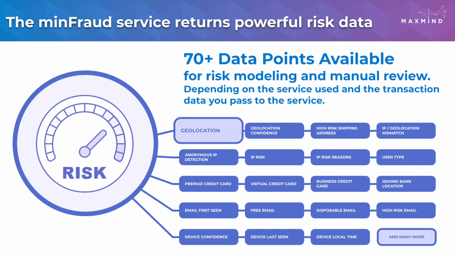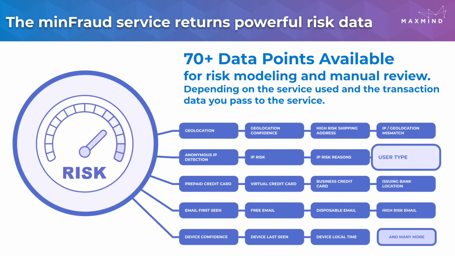For example, one user of the MinFraud service compared the IP geolocation of their transactions with device local time to identify fraud when their team saw US geolocated IPs, but device local time set to a time zone halfway across the world. Another used the user type and anonymous IP output to spot fraud when their team saw the email address of a customer with a good transaction history bouncing from a residential IP to a VPN to a hosting IP in a short period of time.